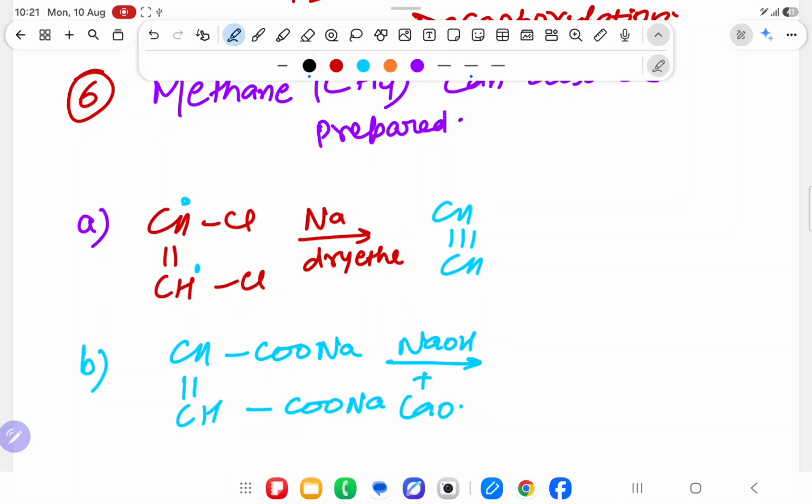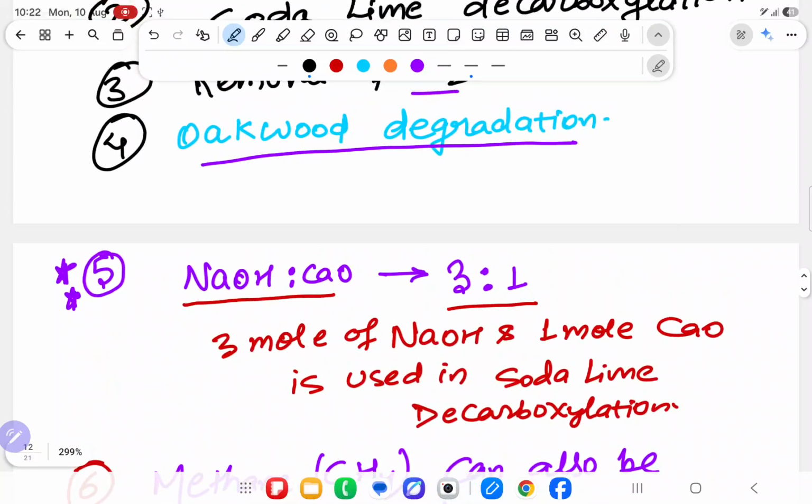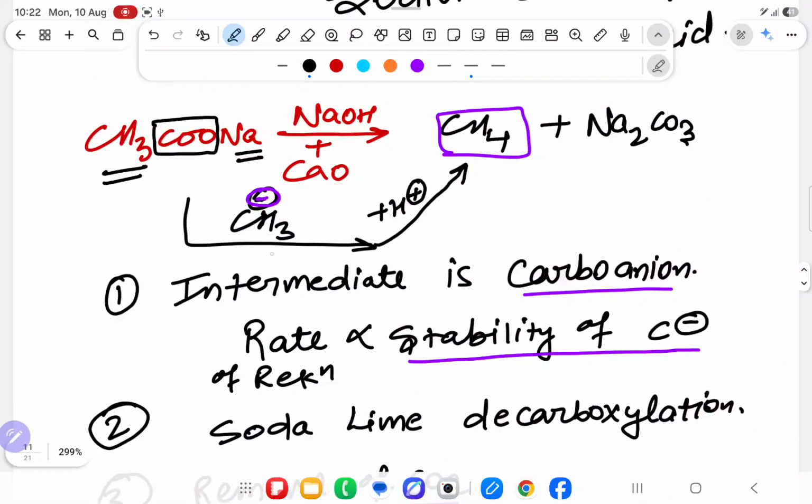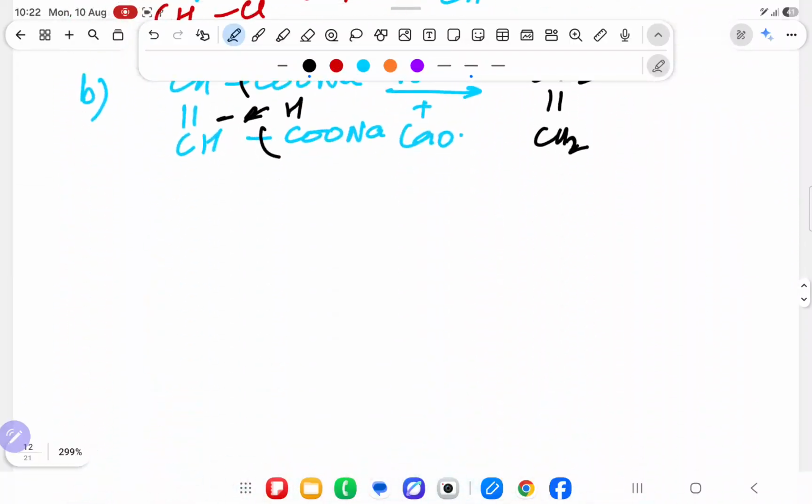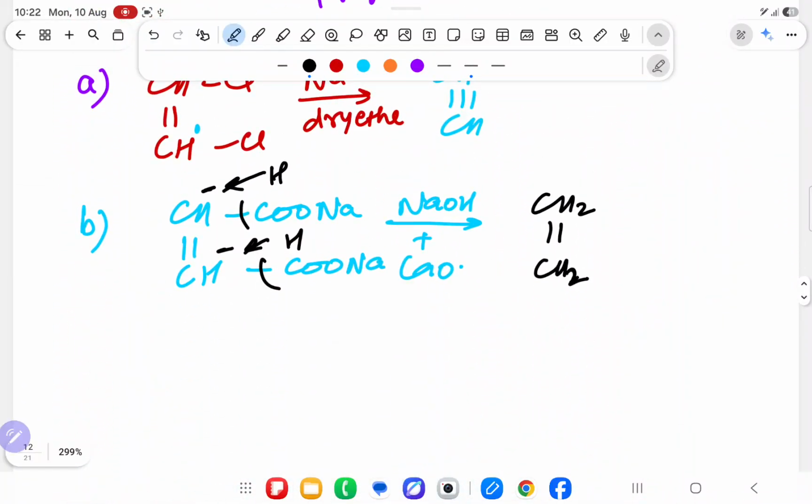So what is happening? This will go, minus will come, this will go, minus will come, and each minus will take hydrogen. So it will become CH2 double bond CH2. Understanding? It means the bond will not increase, hydrogen will come. Both minus charges will get hydrogen.